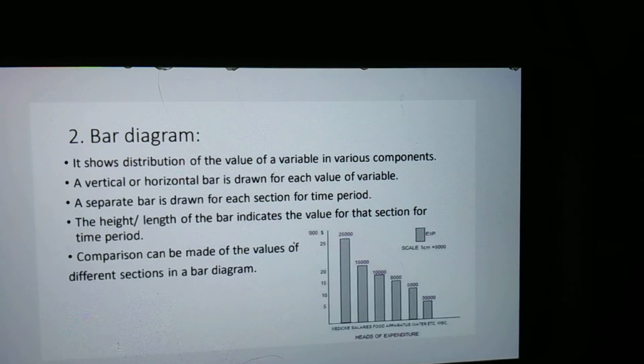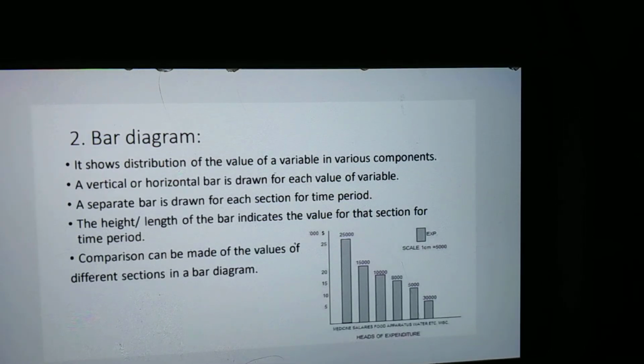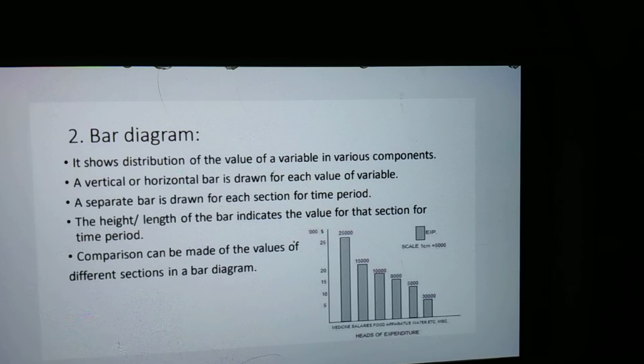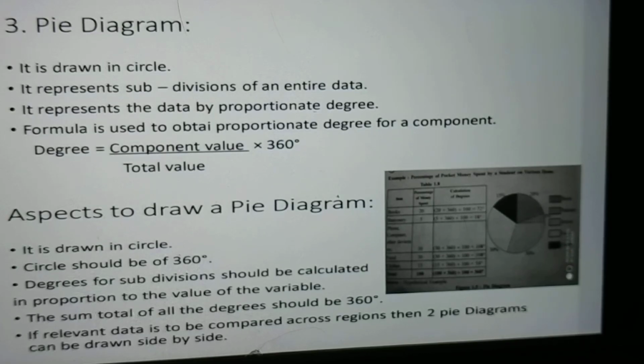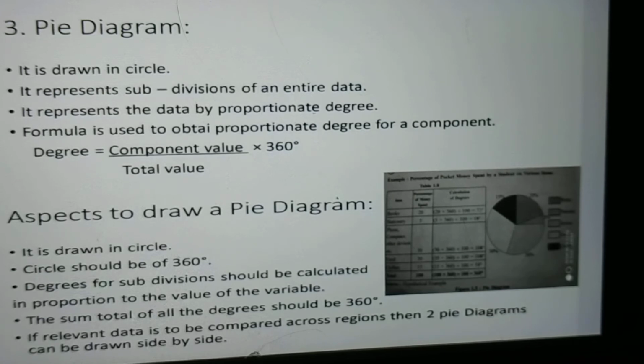The next is pie chart. A pie chart is a circular statistical graph which is divided into sectors to illustrate numerical proportions of data. In the pie diagram, the numerical data is converted into degrees in a circle and sectors are formed considering degrees of different categories.